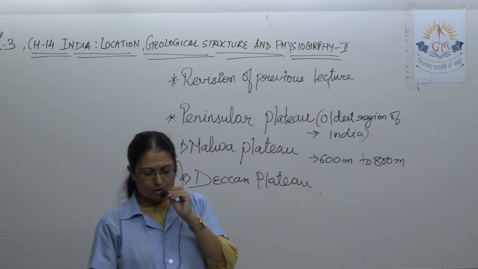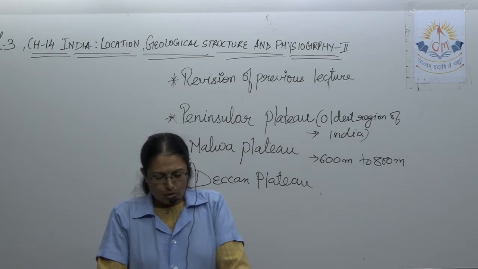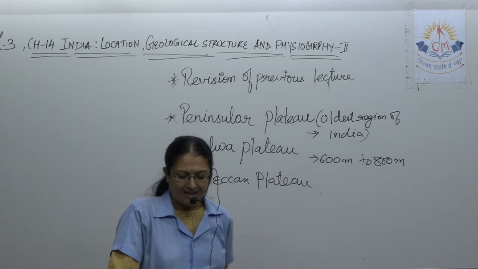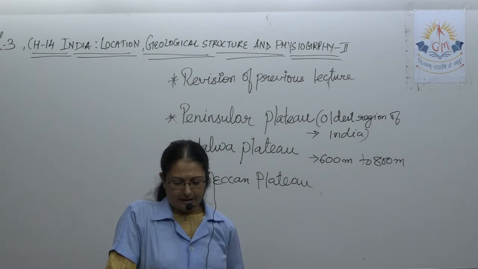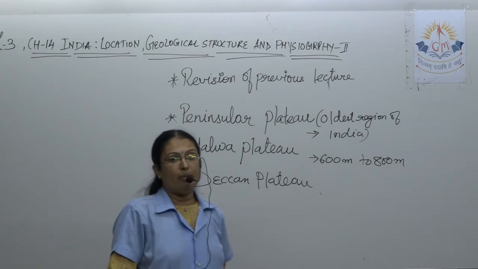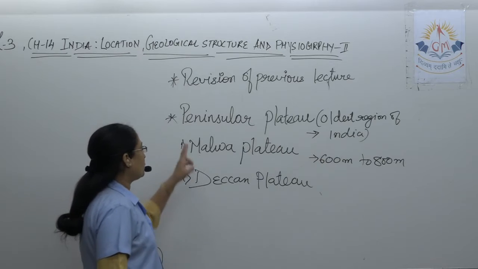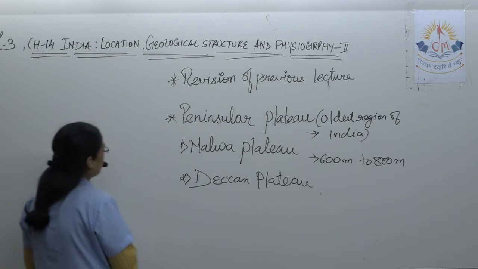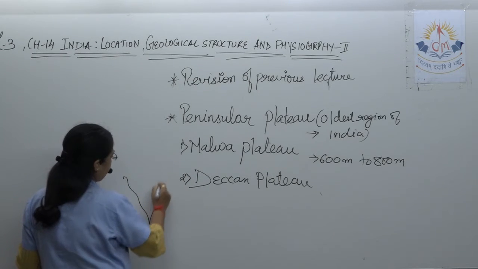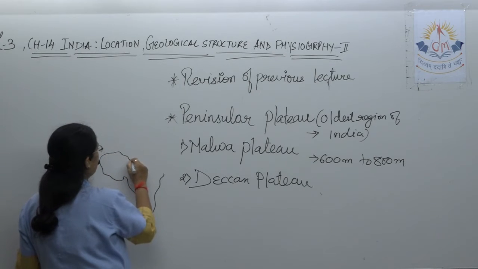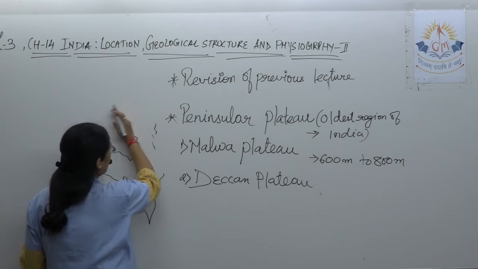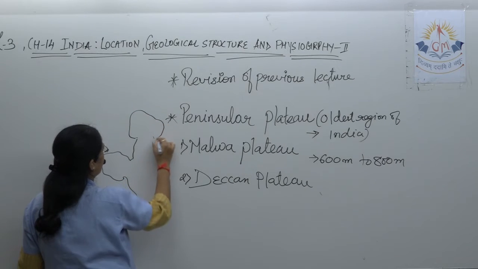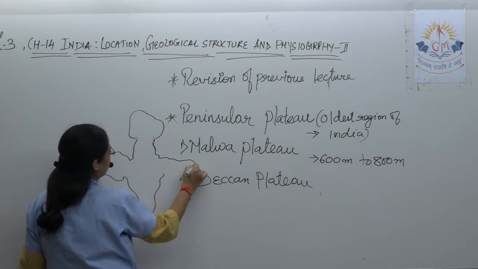So the southern part slopes toward the southeast. Most of its area is south, hence it is also called the southern plateau. As it is surrounded by sea on its three sides, it is called the peninsular plateau. Peninsular plateau क्यों कहा जाता है? Peninsula means what? Three side water body. And if you know, this is our map. If we go likewise, okay. So at the three side we are having plateaus. So तीन side water body है.